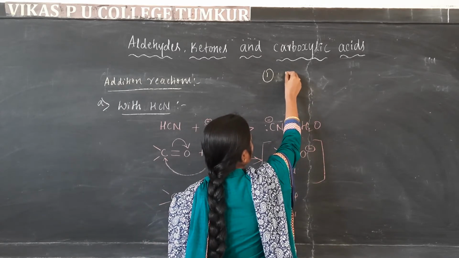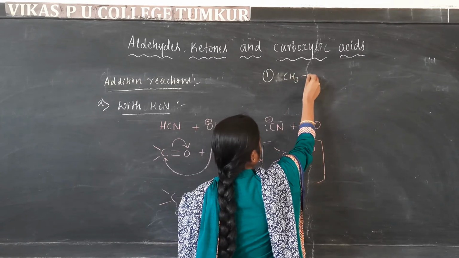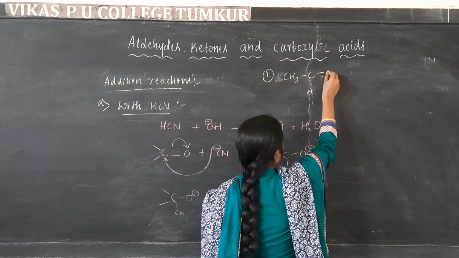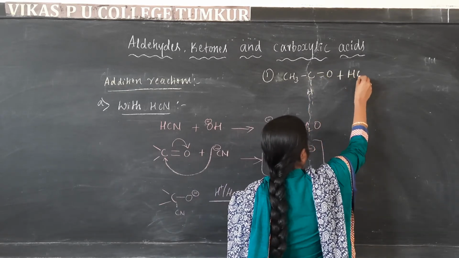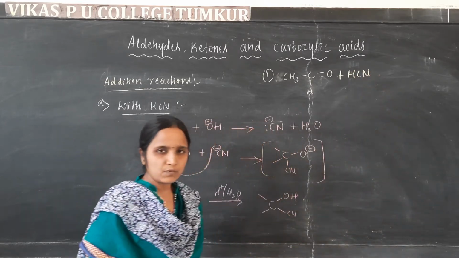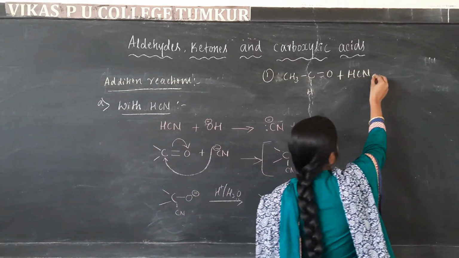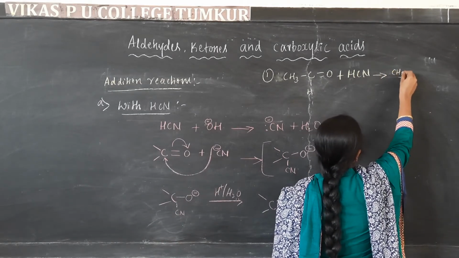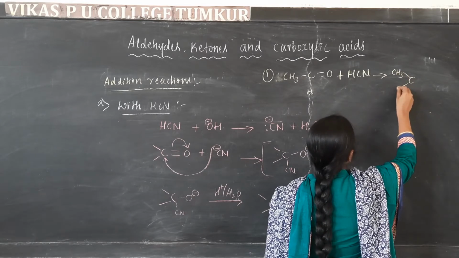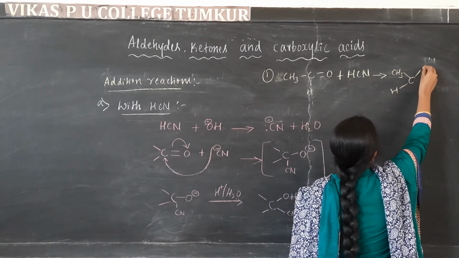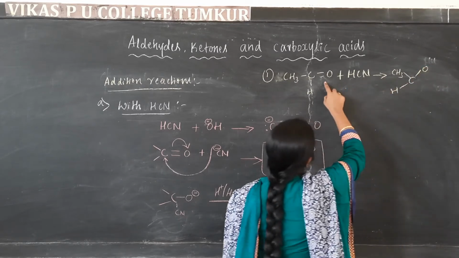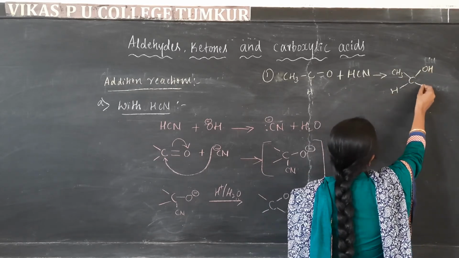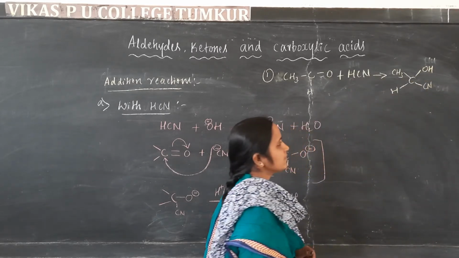Acetaldehyde is CH3C double bond O. On addition of hydrogen cyanide, we get the intermediate product, CH3 CH with O minus, OH, and CN.